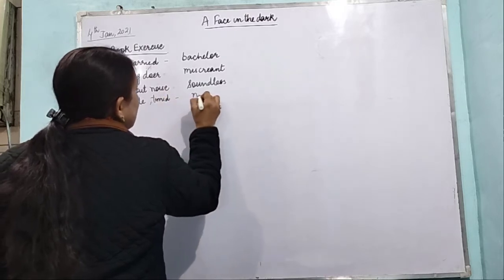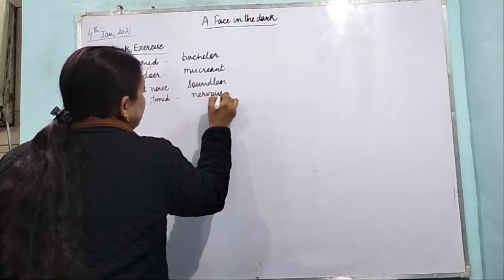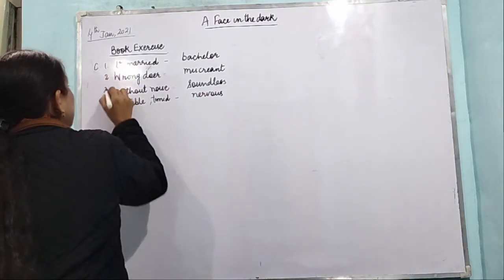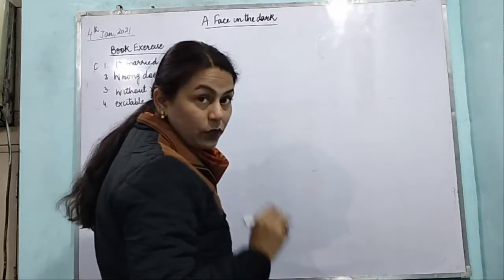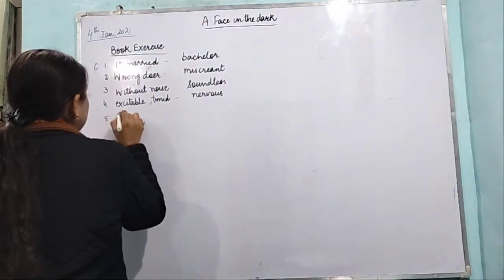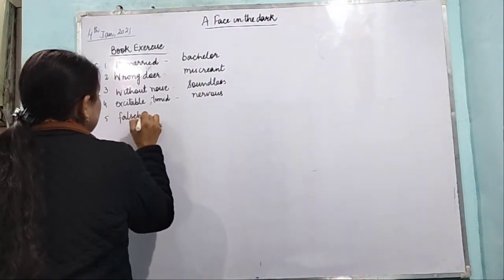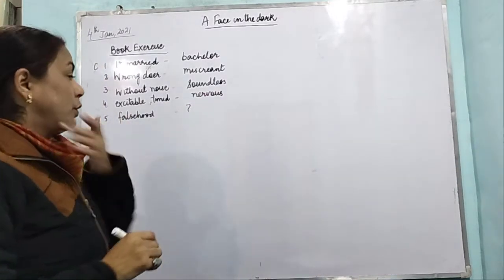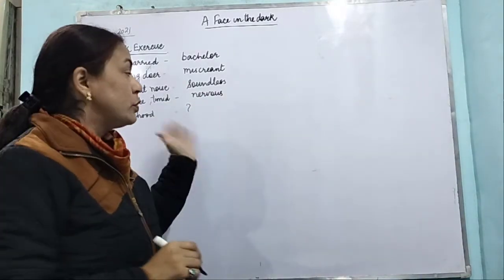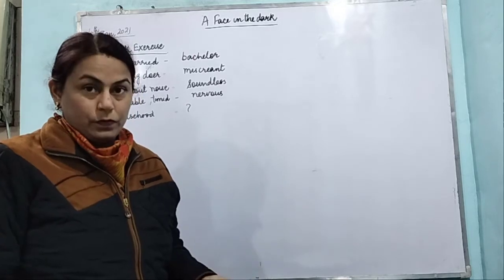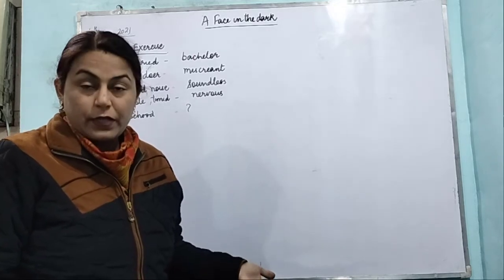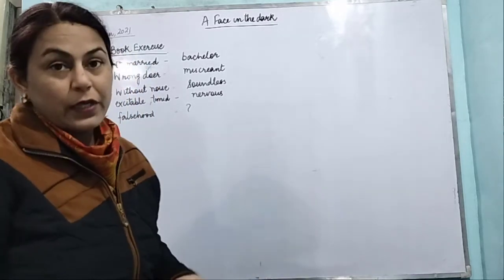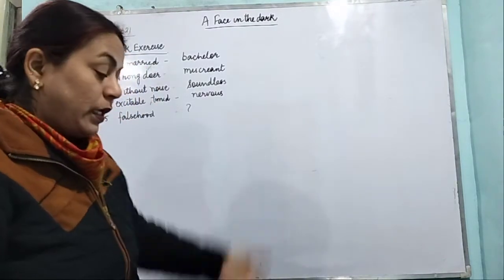So that means nervous. Fifth one I couldn't find. You people try if you get the answer. Fifth I couldn't find. Falsehood. So that I couldn't find. So you people try. Falsehood means something that is not true, a lie, any statement that is false. So you try to find out from the lesson which word matches this meaning.